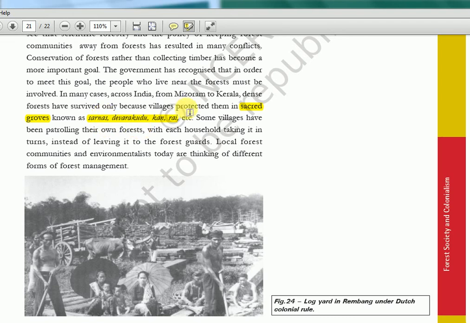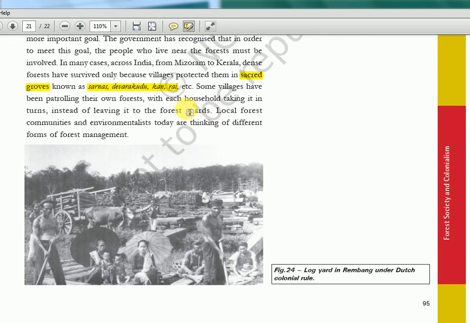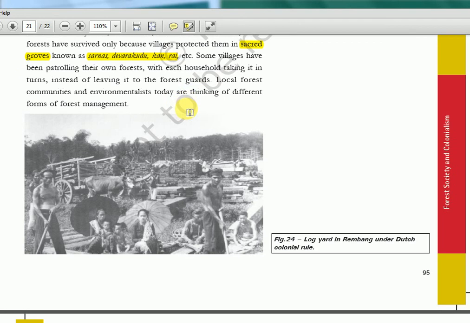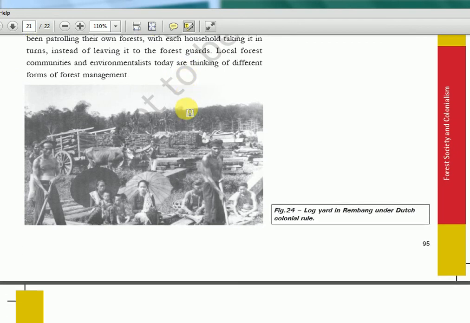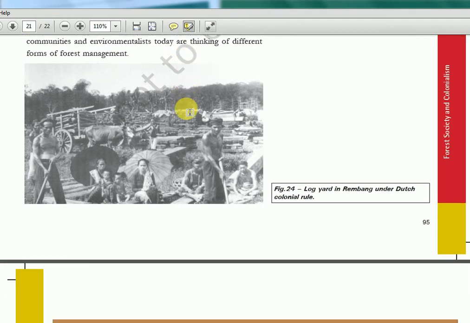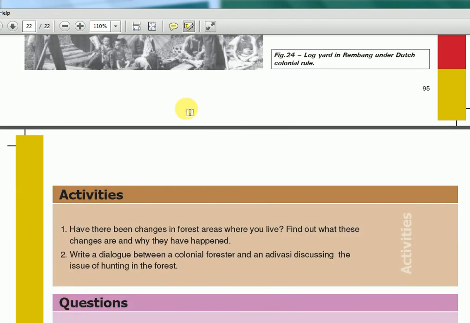There one table is there, with every state and, parallel to that, the sacred name they have given. Just learn the 4 names for the 4 states of South India, and then the Northeast states also maybe you can see. That is all UPSC will ask. Don't bother about other things. So that is about this chapter.